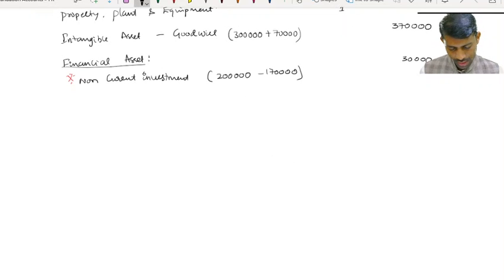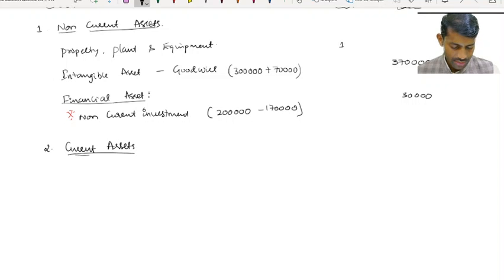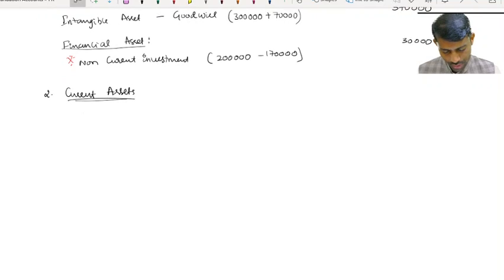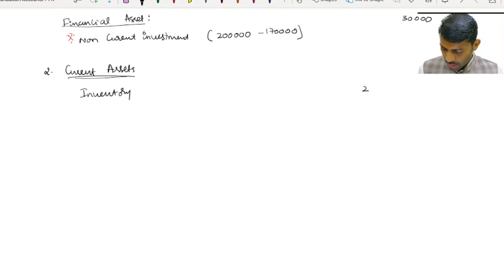Next, after non-current investment, we have number 2, current assets. Under current assets, inventory, note 2, because unrealized profit is there, therefore we have to give the adjustment. Thereafter, debtors, investments and others are financial assets.